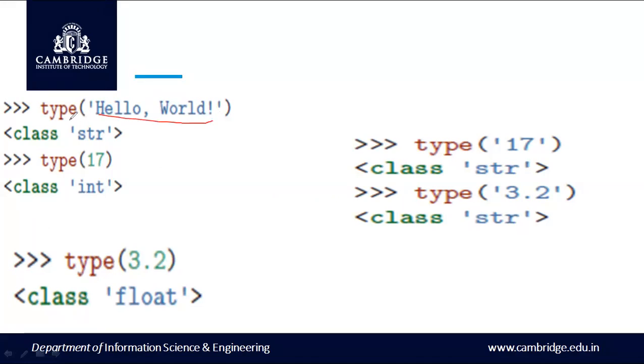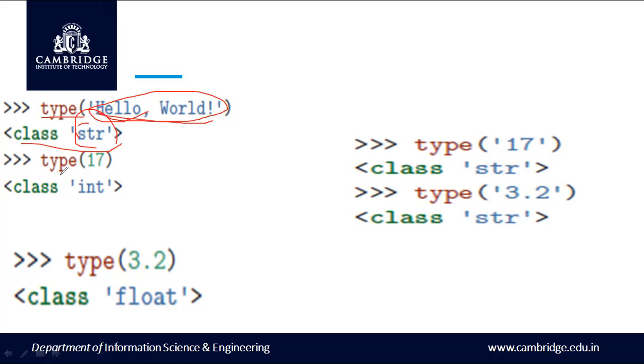When I want to check what the data type of these words or characters is, I can use the keyword called type. Within the parenthesis, with single quotes, I give the characters or words. When I execute this statement, I get the answer as a string data type, because it is only characters, that is the alphabets.